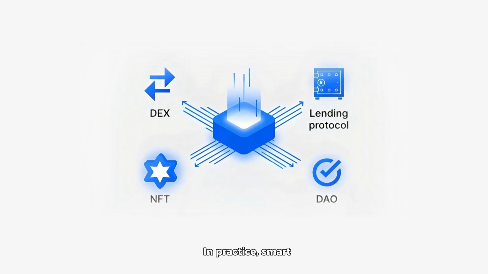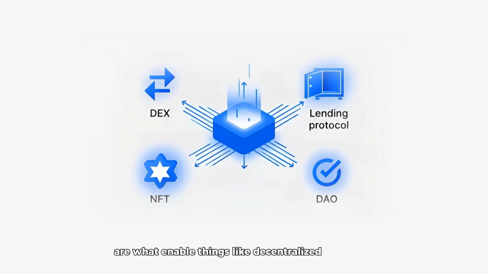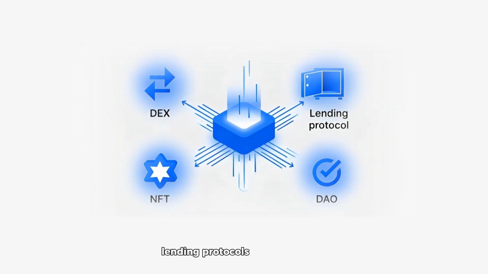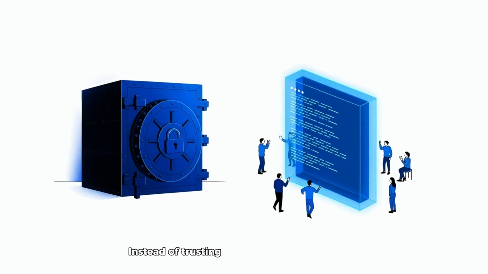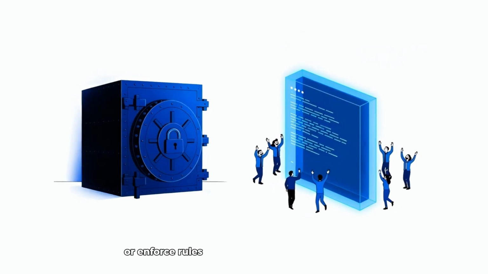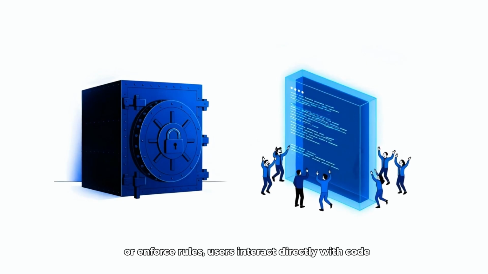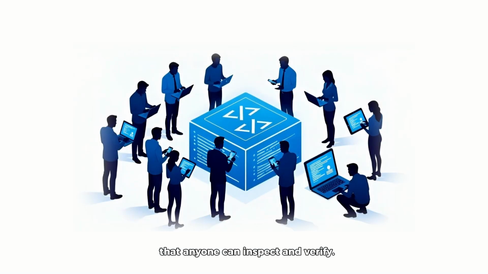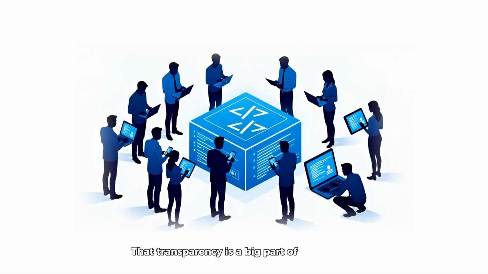In practice, smart contracts are what enable things like decentralized exchanges, lending protocols, NFTs, and DAOs. Instead of trusting a company to custody funds or enforce rules, users interact directly with code that anyone can inspect and verify. That transparency is a big part of their appeal.